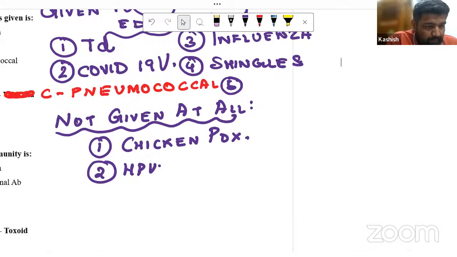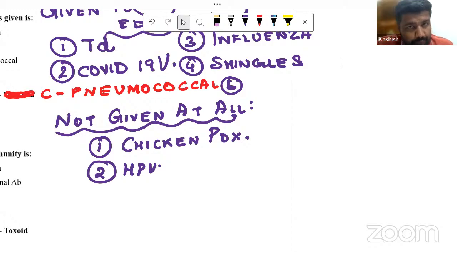Influenza is given to every elderly person irrespective of medical conditions. Other vaccines like hepatitis A, MMR are given when we see the person is very high risk, right? So here, if the answer was more than 65 years, not given at all, we don't give chickenpox to more than 65 years. HPV, human papilloma, is also not given.